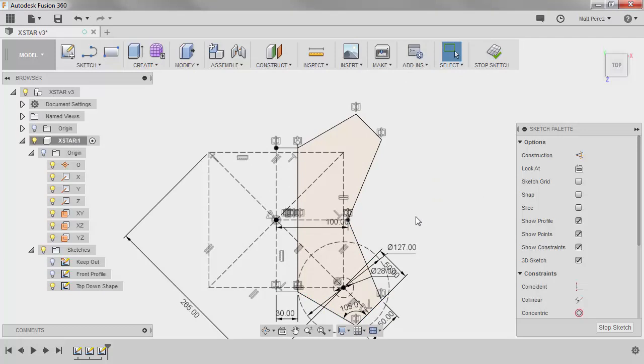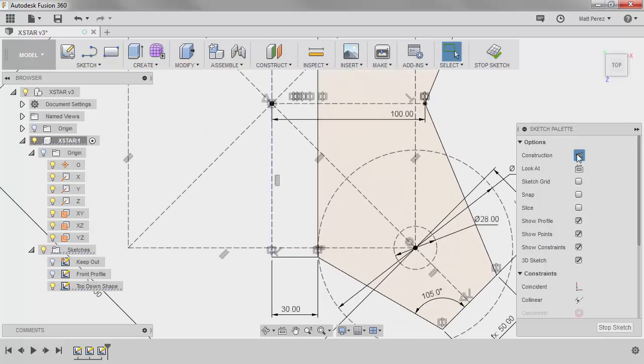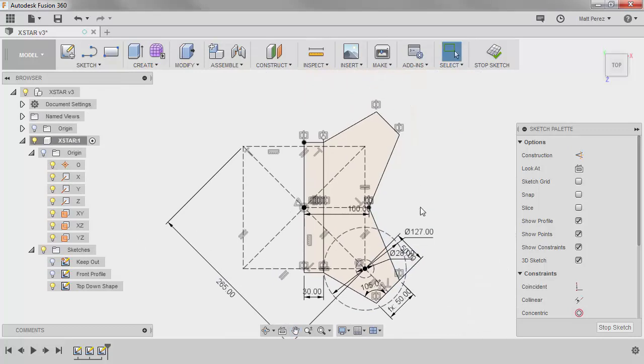So now what we've done is we've created half of the design. Remember, we're only drawing half of it and we're going to mirror it to the other side. It really helps out with symmetry because you know with 100% certainty that everything on the right side is going to be the same as everything on the left side, at least until there's some unique feature that has to cross over. We're also going to take this vertical line and change it from construction back to a normal geometry. So now we have everything on the right hand side that we need to start creating the shape.